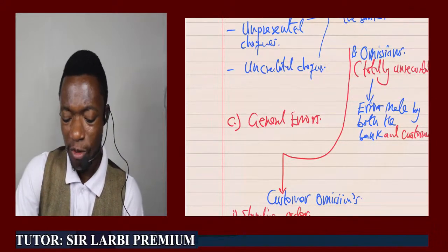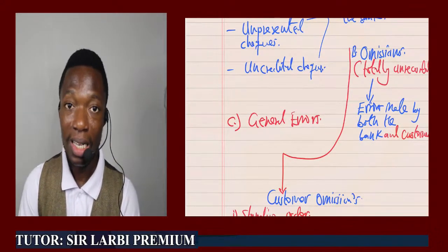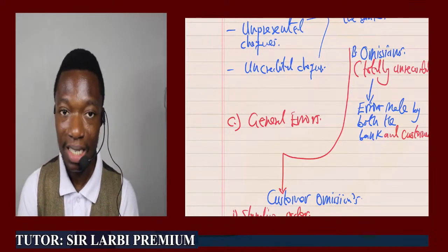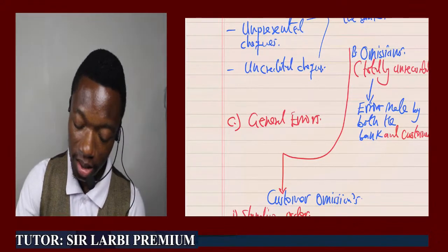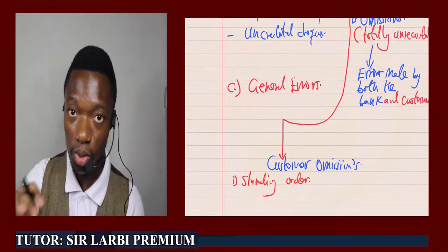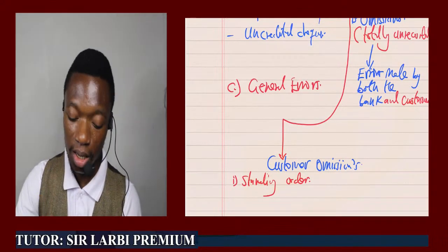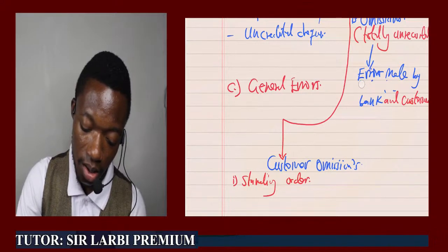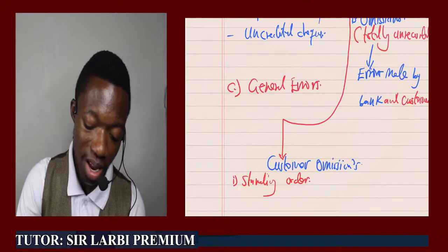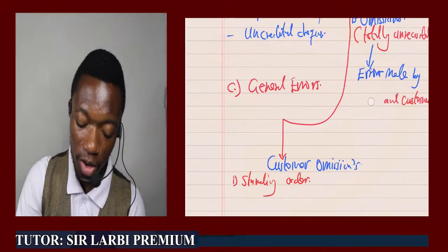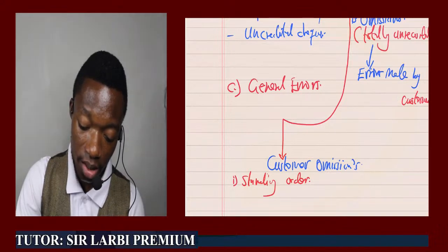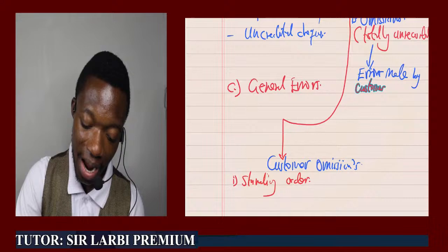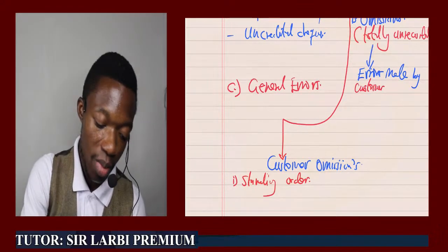So an error may be committed by both the customer and the bank, but generally omissions are errors coming from the customer of the bank. So let me make that correction there so that you know what you are learning generally here. So there are errors made by just the customer of the bank, right? Though we may have some form of omission by the bank, but for the most part, there are errors made by the customer of the bank.